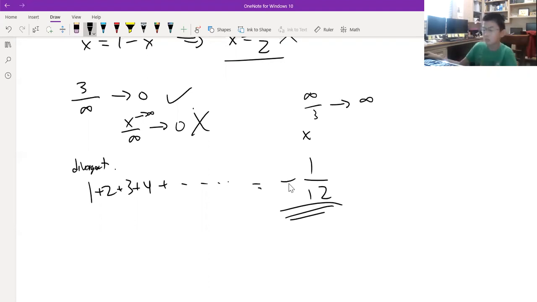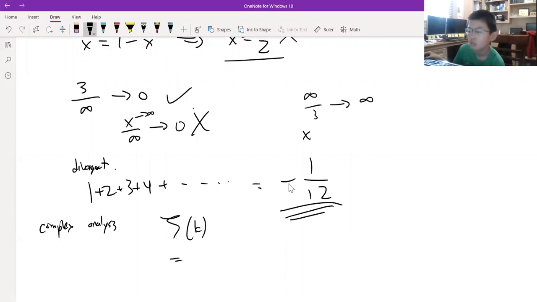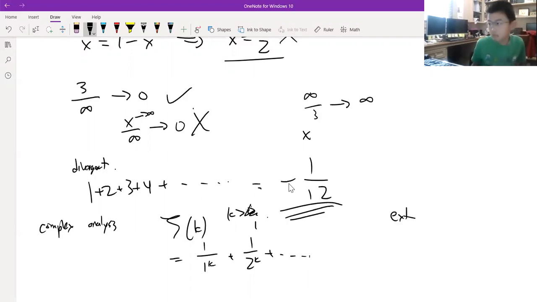But what happens is, when we study complex analysis, a very complicated topic, there's a function known as the Riemann zeta function. We have it like this, where this is equal to 1 over 1 to the k plus 1 over 2 to the k plus and so on. And this is defined for k greater than 1 actually. Unfortunately, there is a misconception, because in complex analysis, there's a thing known as an extension of a function.